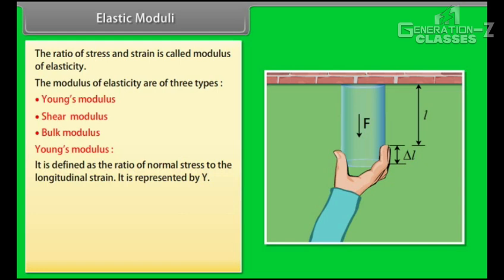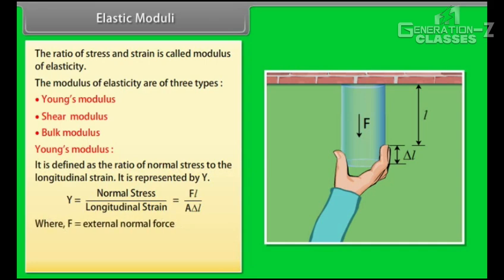It is represented by Y. Y is equal to normal stress upon longitudinal strain, which is equal to F into L divided by A into delta L, where F is the external normal force, delta L is the change in length, and L is the original length.